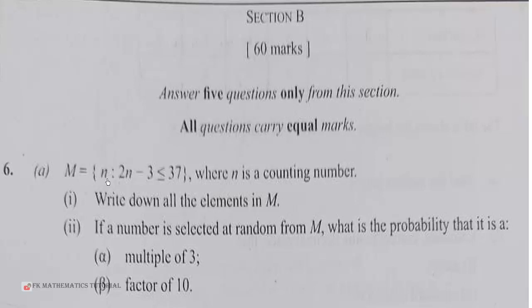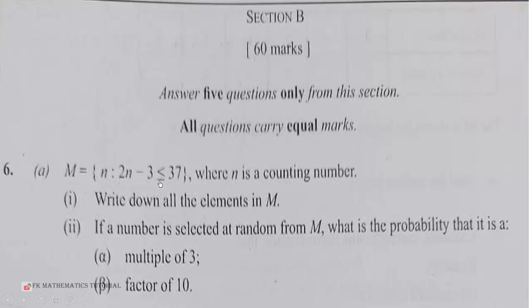M is a set of natural numbers n such that 2n minus 3 is less than or equal to 37. When n is a counting number or a natural number, write down all the elements in M. If a number is selected at random from M, what is the probability that it is a multiple of 3, a factor of 10? So let's begin.